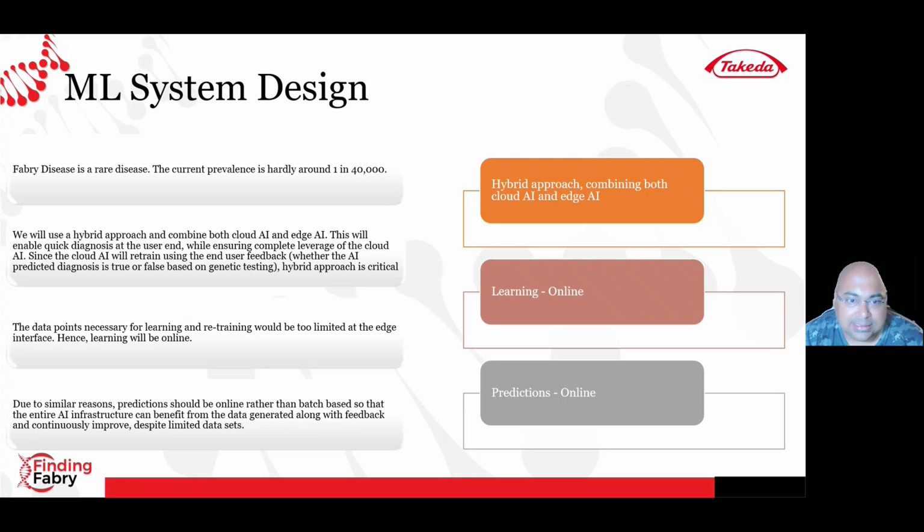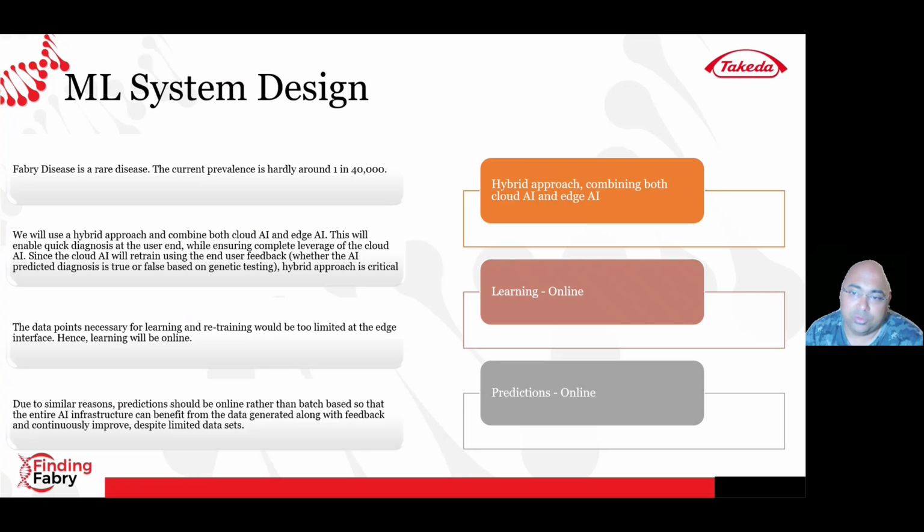The data points necessary for learning and retraining would actually be extremely limited at the edge interface because it's a rare diagnosis. There are very few patients who really have Fabry disease and then come to the clinic. And hence, the learning has to be online. And due to similar reasons, the predictions also should be online rather than batch-based so that the entire AI infrastructure can benefit from the data generated along with the feedback and continuously improve despite limited data sets.